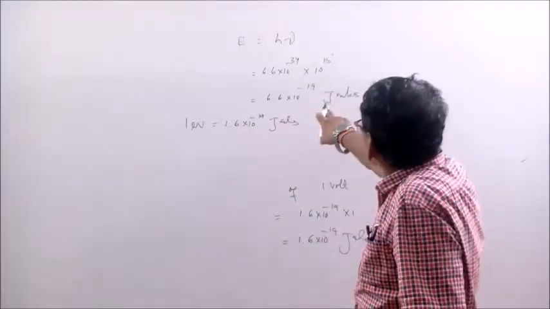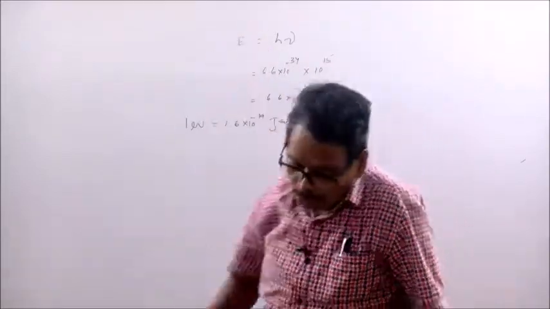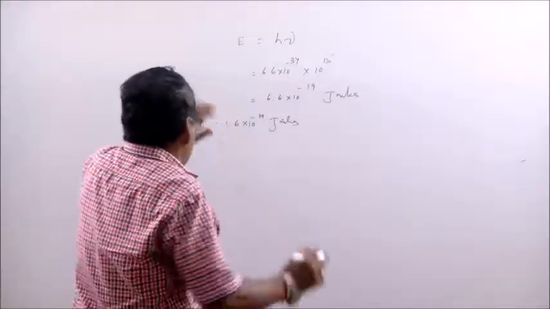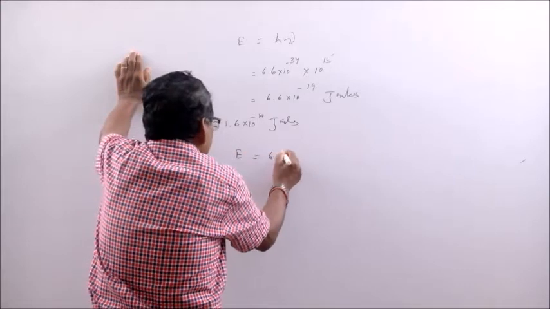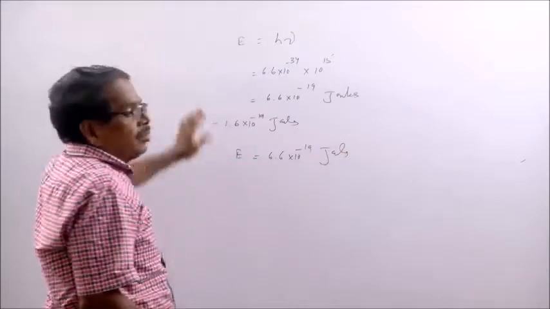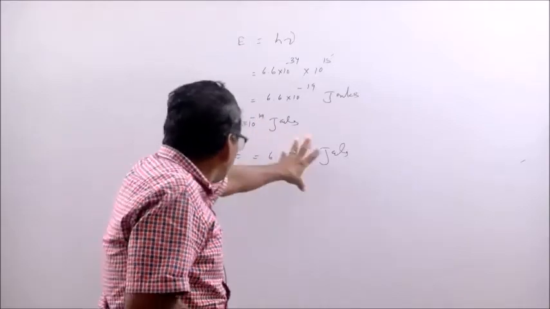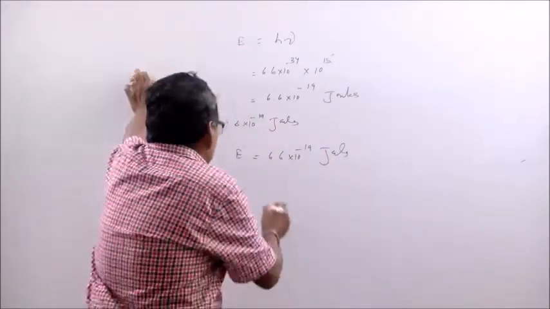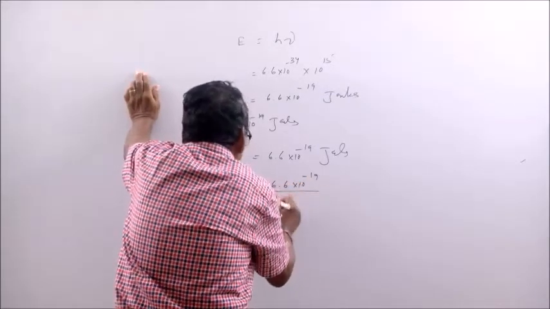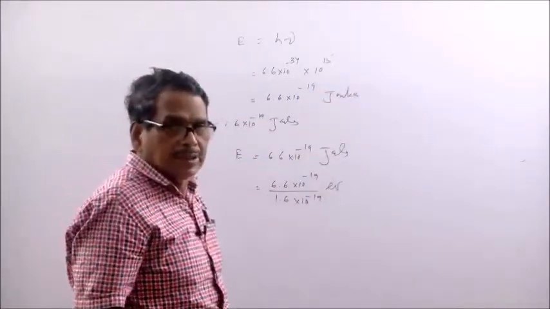So, in the examination, if they ask you to express this energy in electron volt, you can also express it. We have already expressed the energy in joules. E is equal to 6.6 10 to the minus 19 joules. So, it will be how many electron volt? 1 electron volt is this much joules, so this much joules will be how many electron volt? That is equal to 6.6 10 to the minus 19 by 1.6 10 to the minus 19 eV. This is the energy associated.